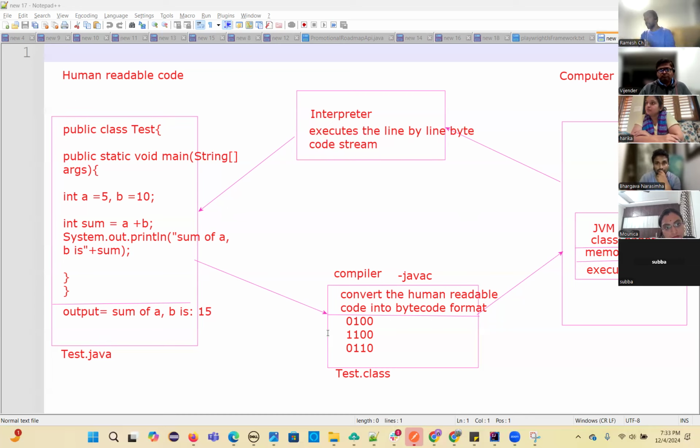Is this clear? If it is clear, I'll go on to the next topic. You will see this in the video also, don't worry about that. If anybody has doubts, let me know. Any component you need more explanation on, I'll give that.